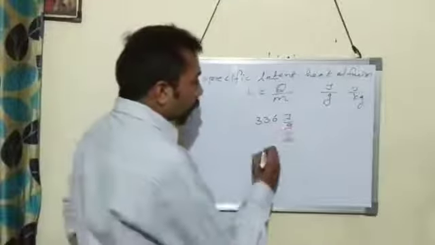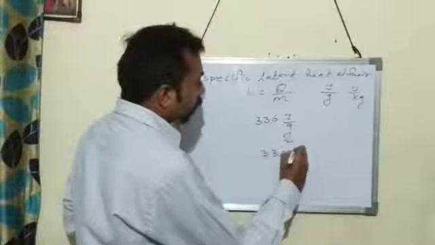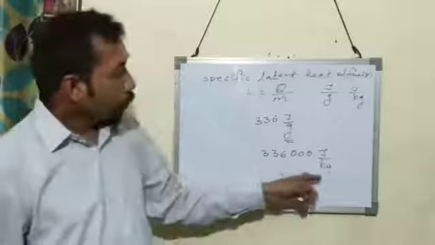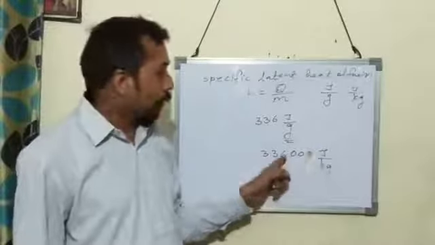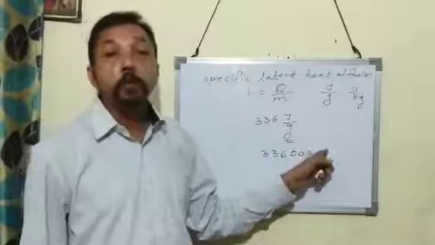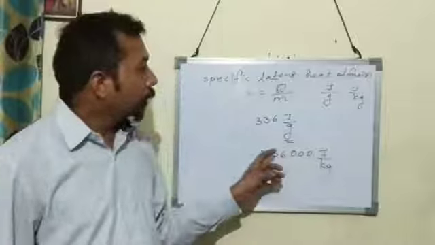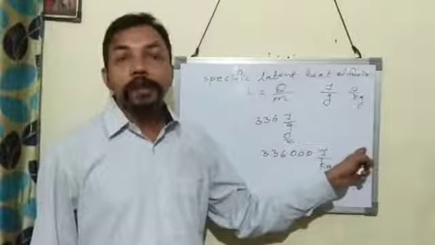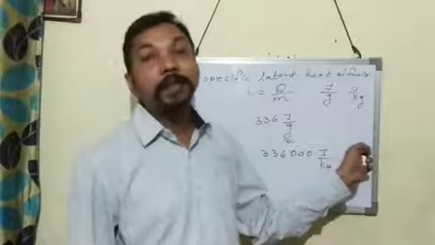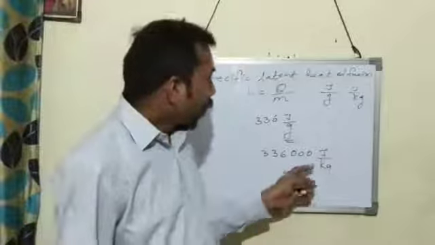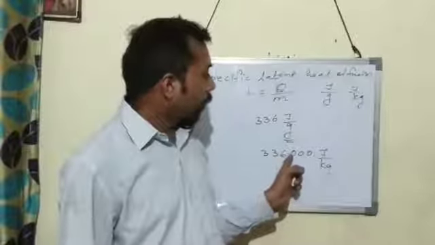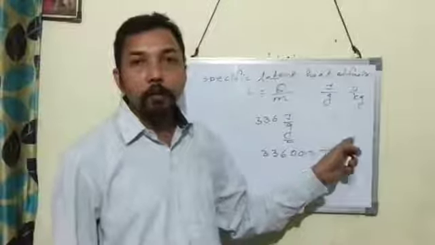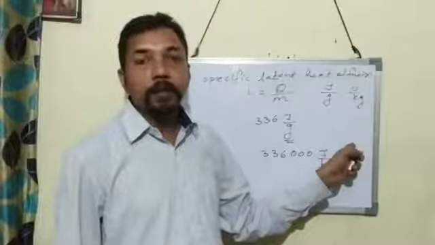Then the specific latent heat of fusion of ice is 336,000 joule per kilogram. It means that 1 kilogram of ice requires 336,000 joule of heat to change from solid state to liquid state at constant temperature, that is at 0 degree Celsius.